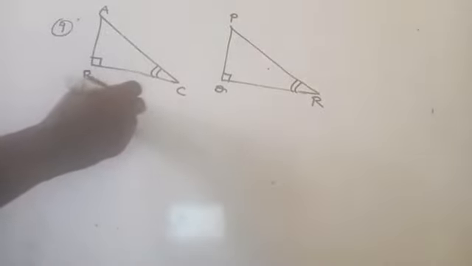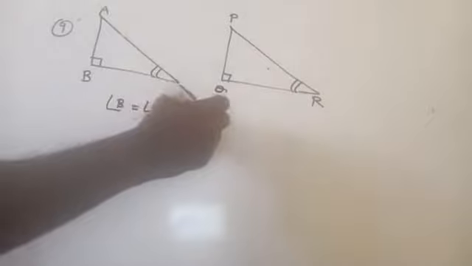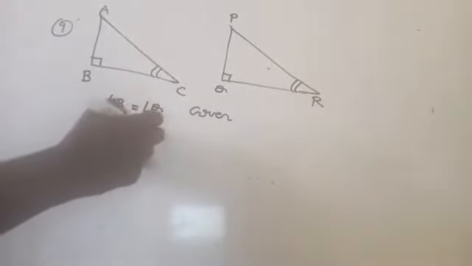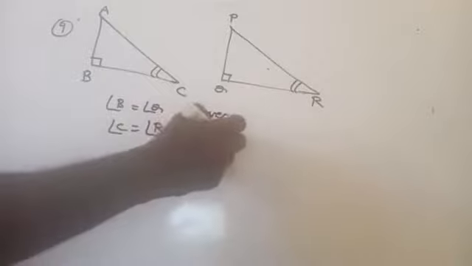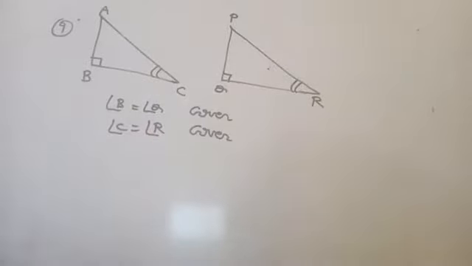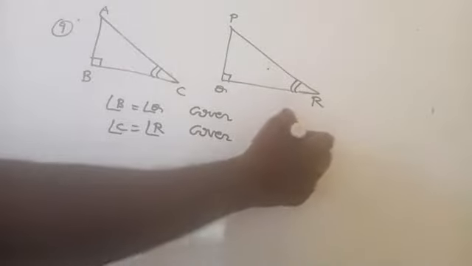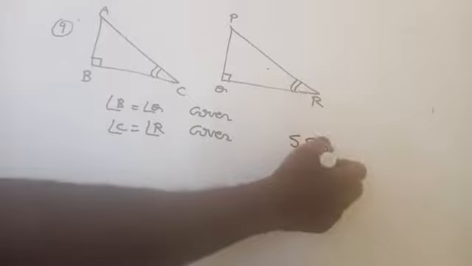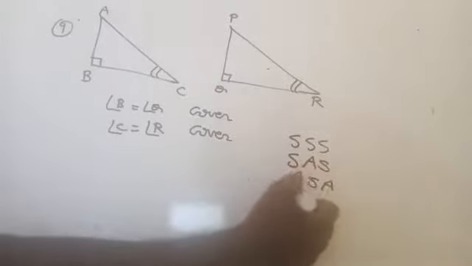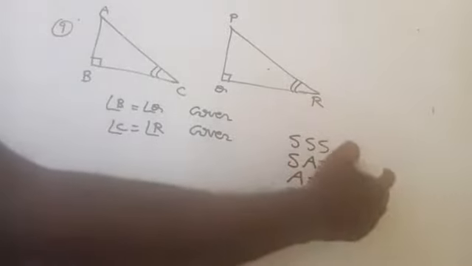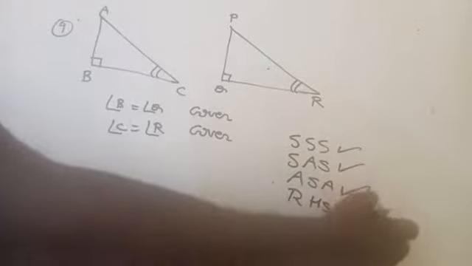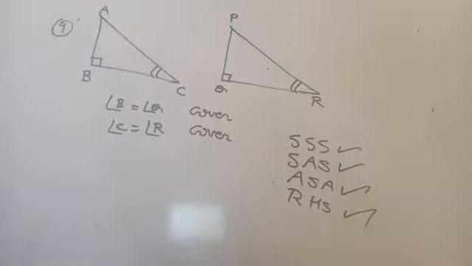So angle B equal to angle Q it is given. And then angle C equal to angle R is also given. So you have to tell one more congruent part to prove these two triangles are congruent. Please remember, if you want to prove two triangles are congruent, we need minimum 3 parts. Please remember, because SSS, SAS, ASA, RHS: side side side, side angle side, angle side angle, right angle hypotenuse side. So how many minimum parts are required to prove these two triangles are congruent?